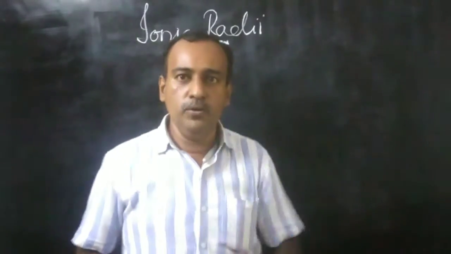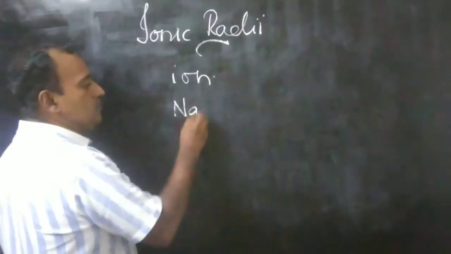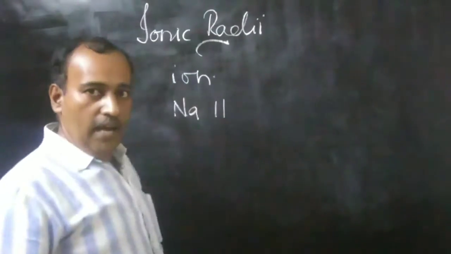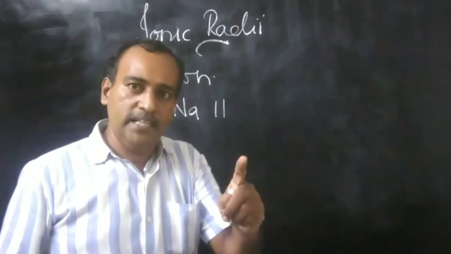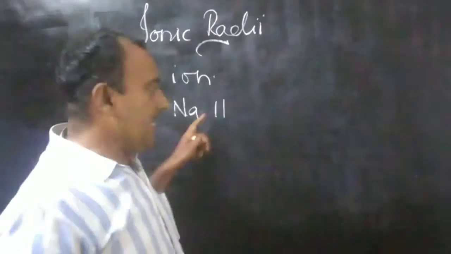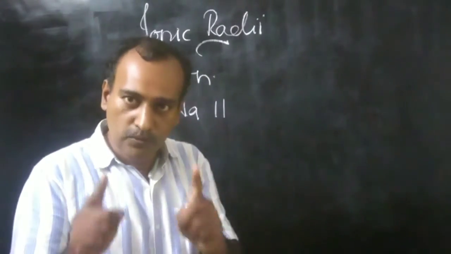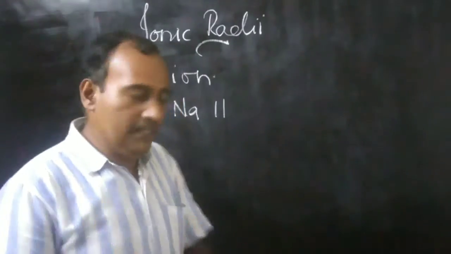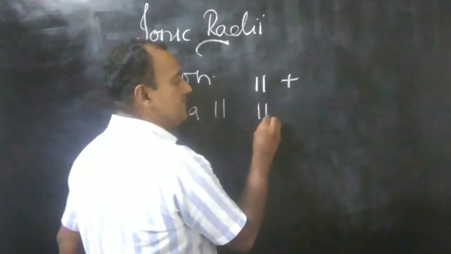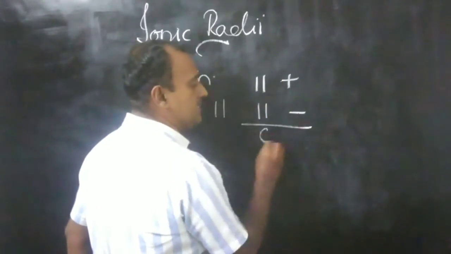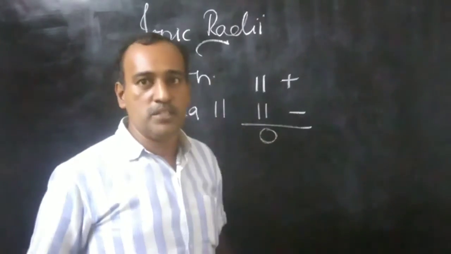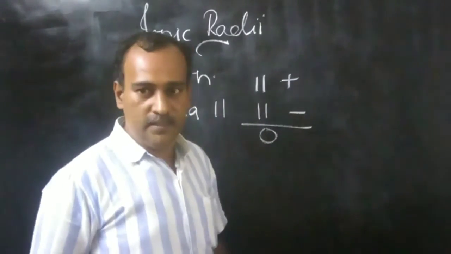For example, you know sodium. The atomic number of sodium is 11. Atomic number means the number of electrons or the number of protons. We studied that an atom is electrically neutral. Why? Because it has 11 protons and at the same time 11 electrons, so the net charge is 0. Sodium has no charge, so that is why it is called the sodium atom.